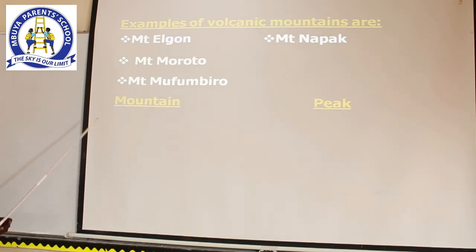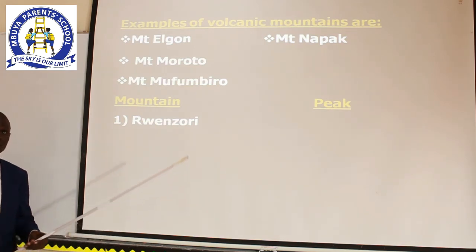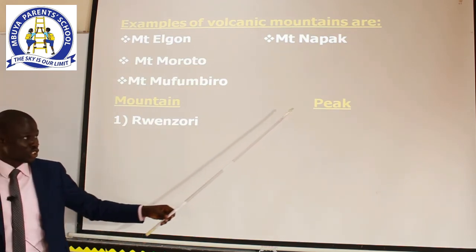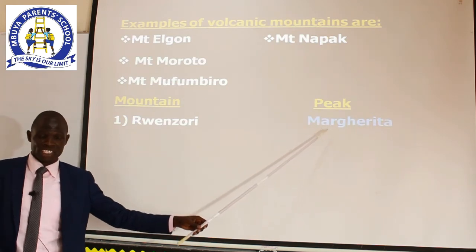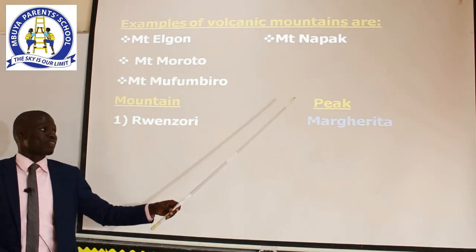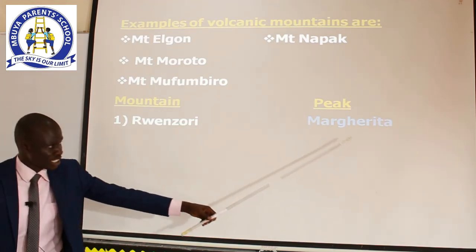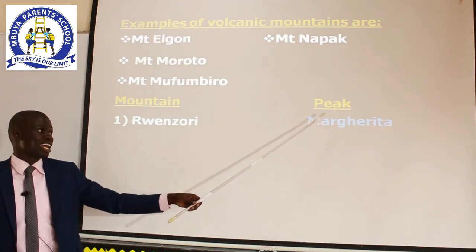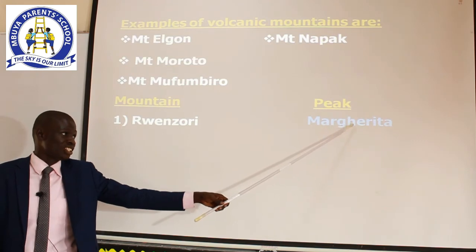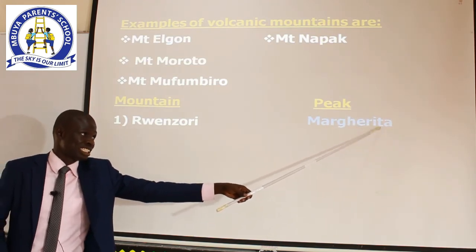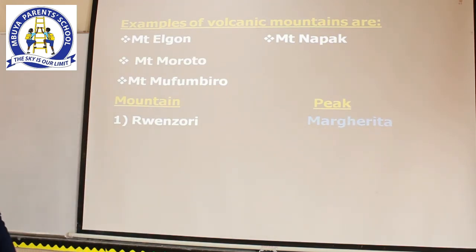The first mountain here is Mount Rwenzori, and its highest point is called Margherita. Can we spell together? Margherita. M-A-R-G-H-E-R-I-T-A. Margherita.